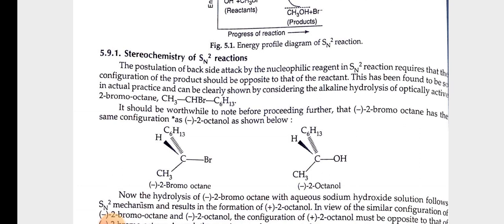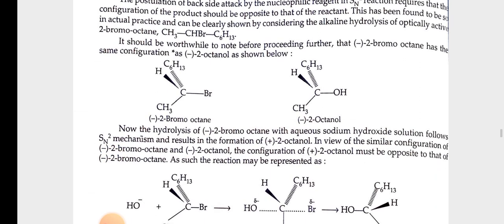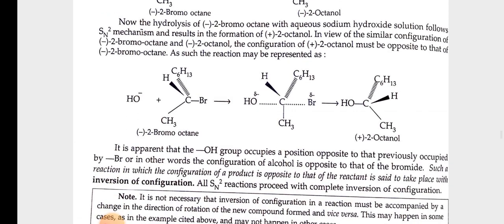It should be worthwhile to note before proceeding further that 2-bromo-octane has the same configuration as 2-octanol, as shown below. Now the hydrolysis of 2-bromo-octane with aqueous sodium hydroxide solution follows the SN2 mechanism and results in the formation of 2-octanol. In view of the similar configuration of 2-bromo-octane and 2-octanol, the configuration of 2-octanol must be opposite to that of 2-bromo-octane, as such the reaction may be represented as.